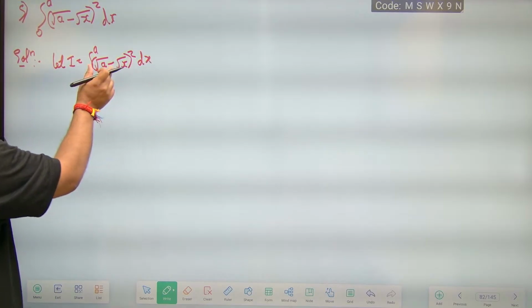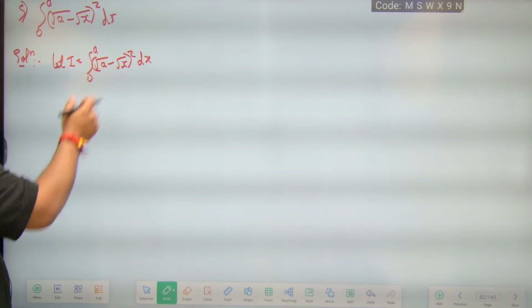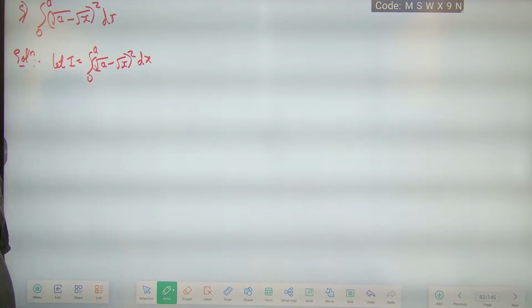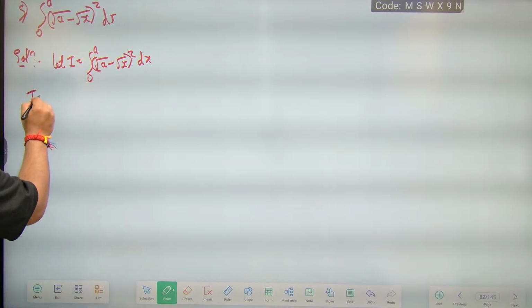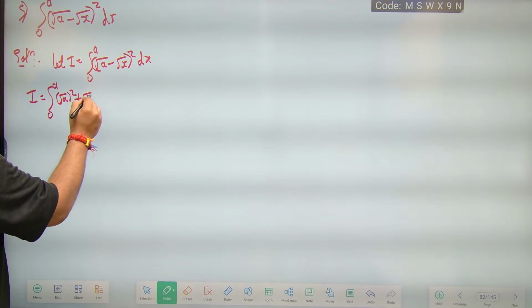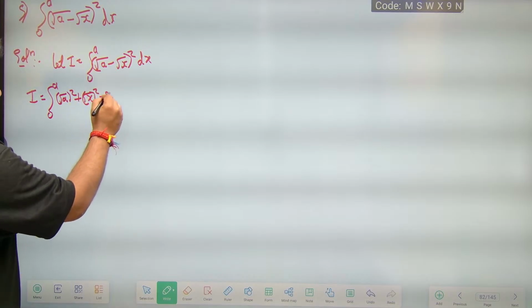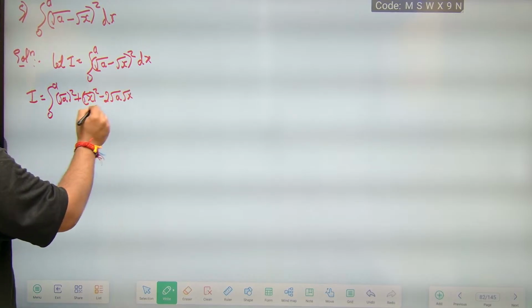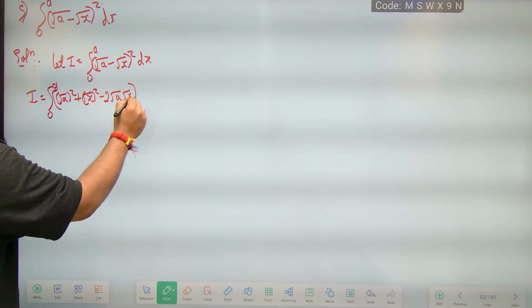Now this is of the form (a minus b) whole square, so let us apply that formula. I is equal to the integral from 0 to a of root a whole square plus root x whole square minus 2 times root a into root x, in this bracket, dx.